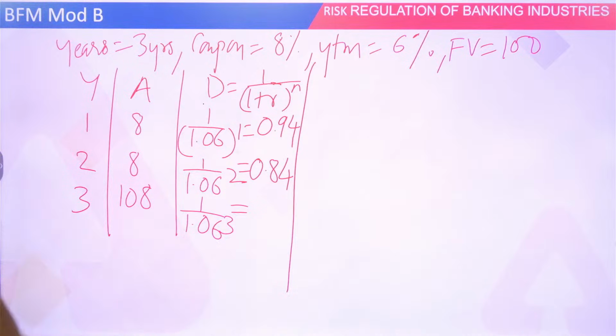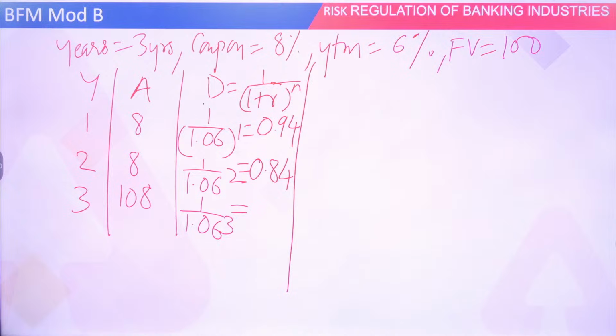1.06 raised to 3. Okay, 0.88 you are getting. 0.88, 0.89. Check this everyone. Somebody has given me 0.83. That's why I have taken 0.84. Everyone do the calculations properly. Don't jumble it. So now see, I'll have to do this because this will take time. That's why I was telling you to do it.